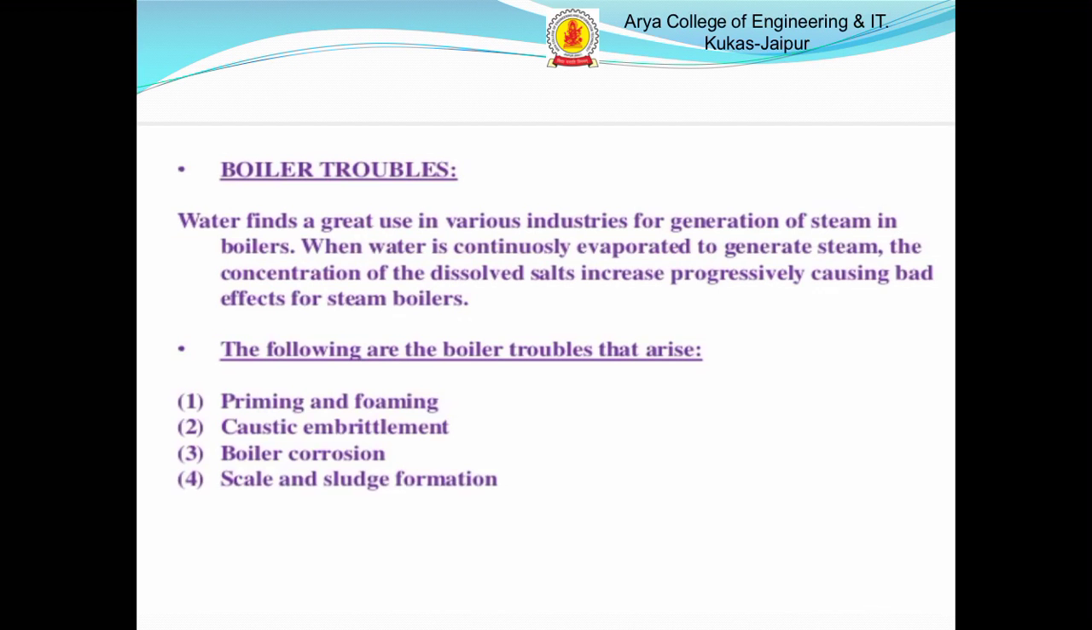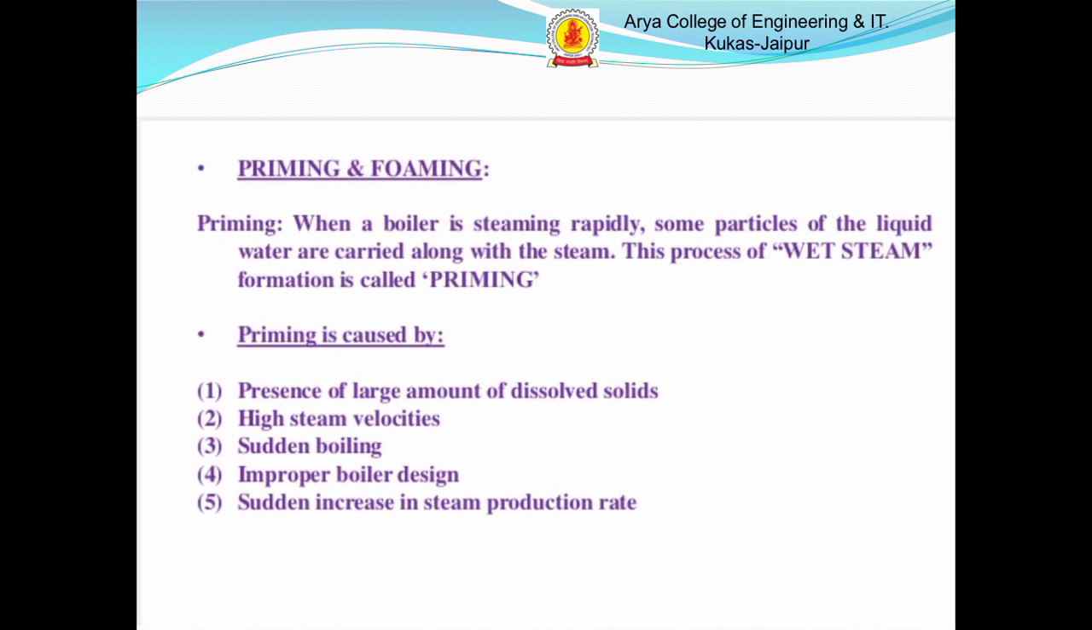Water finds a great use in various industries for generation of steam in boilers. Generally, boilers are used in industries to generate steam, which in turn is used to generate power and heat. Thus, boiler is a device to generate steam. The following are the boiler troubles that arise: priming and foaming, caustic embrittlement, boiler corrosion, scale and sludge formation. First of all, we will discuss priming and foaming.